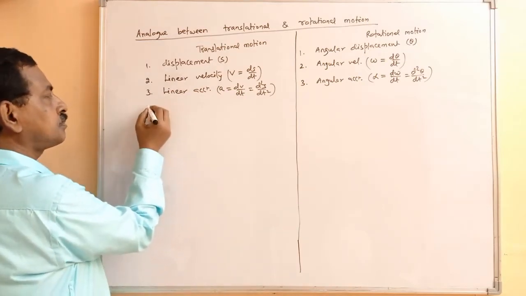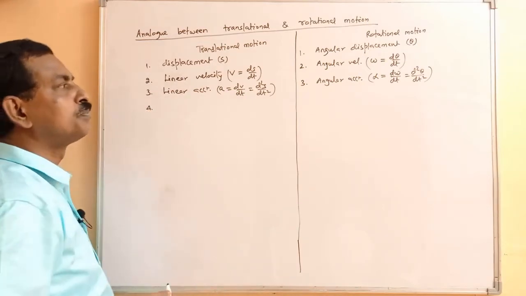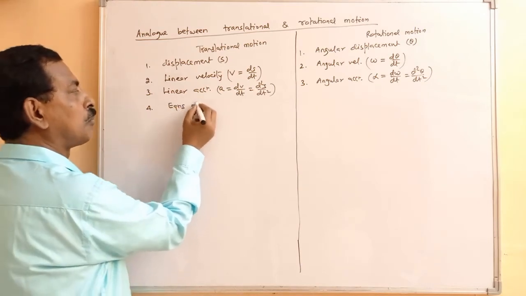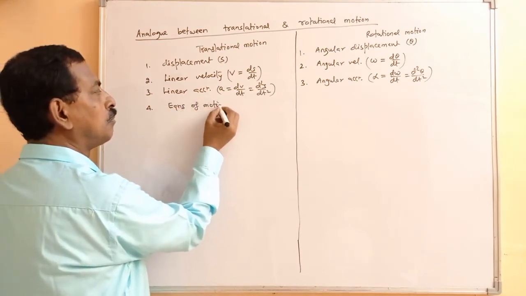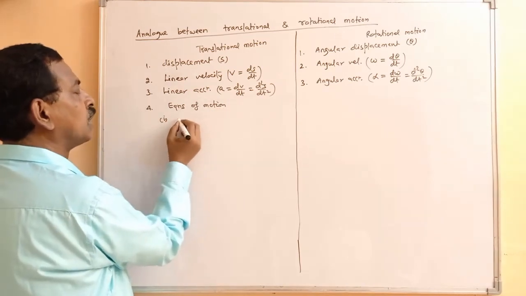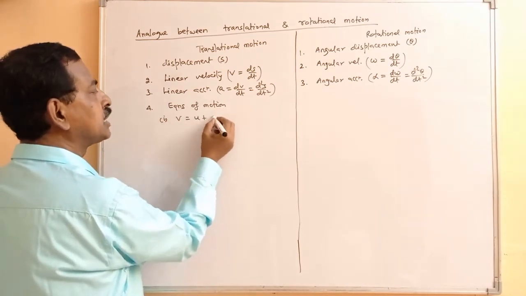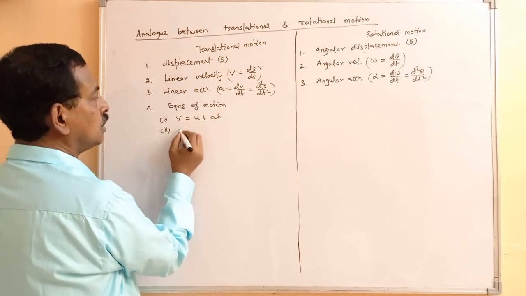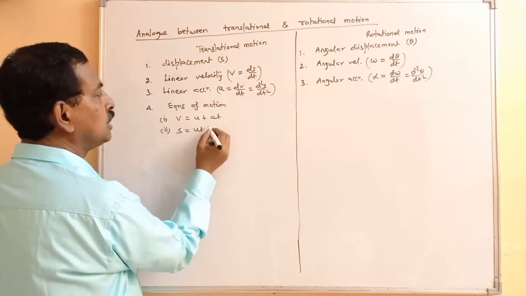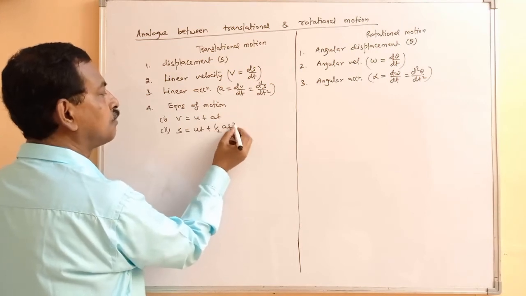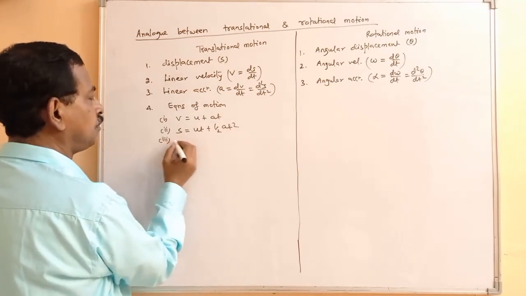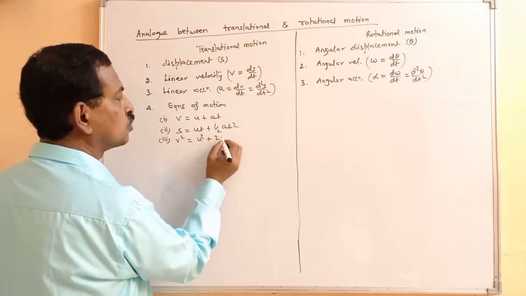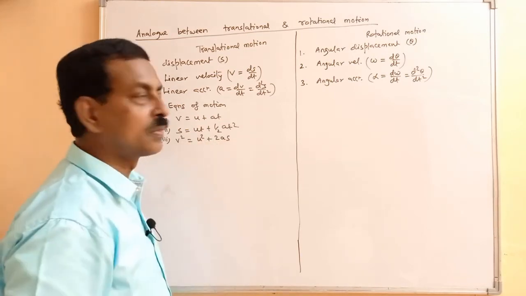Similarly, if you now consider the equations of motion, what were the equations? We have v equals u plus at, s equals ut plus half at square, and v square equals u square plus 2as.